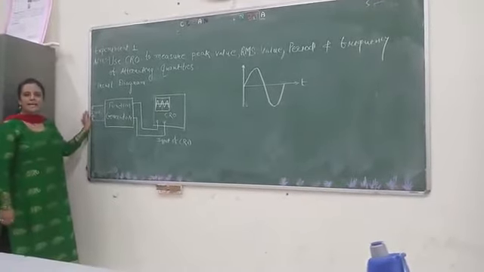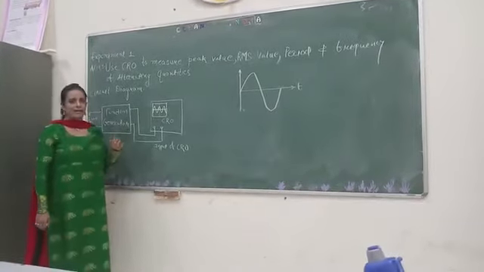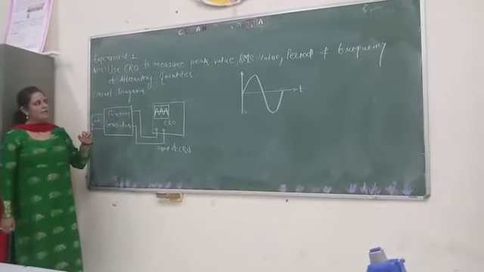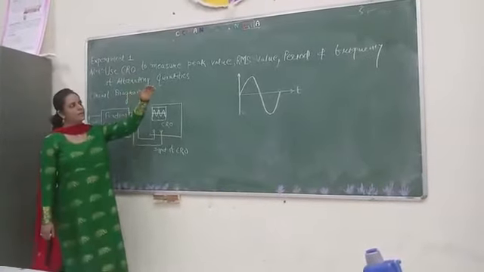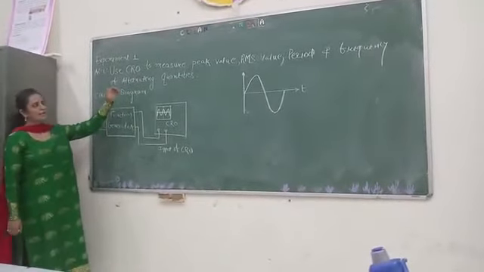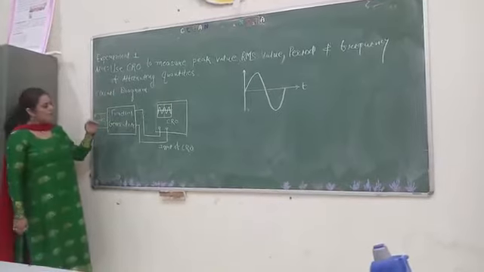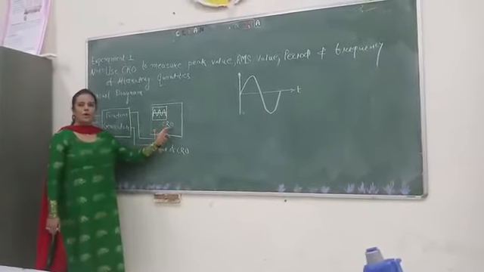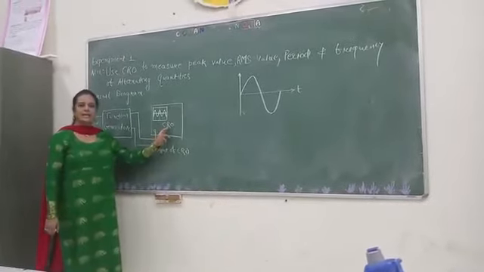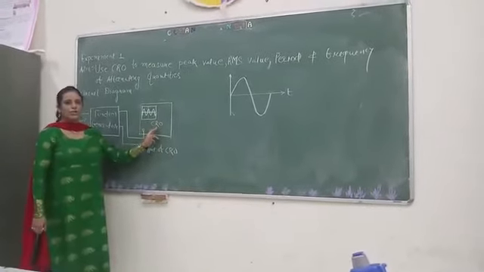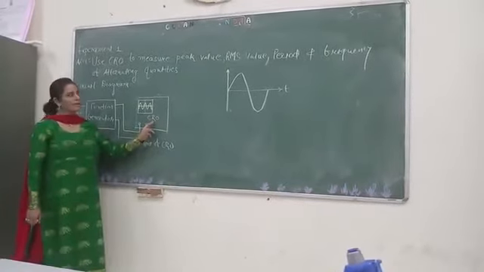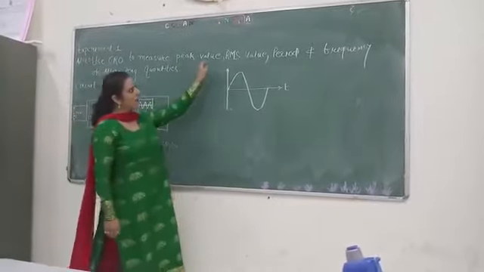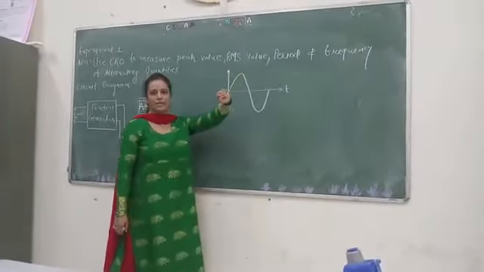Now what is the AC? AC means the alternating cycle. Today we are going to measure all the alternating quantities, peak value, RMS value, period and frequency for the alternating quantity by the CRO. Now CRO is one equipment whose full form is the cathode ray oscilloscope, and CRO is an electronic device which is used to measure the various alternating quantity parameters like the peak value, RMS value, period and the frequency.